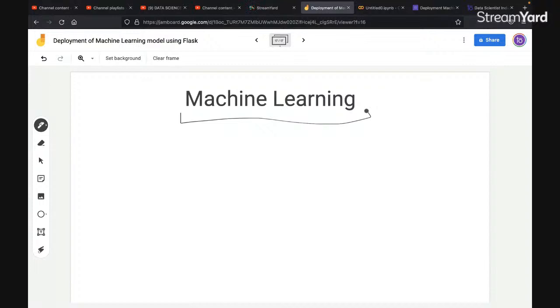Perfectly fine. So when we talk about machine learning, it means we are training a machine or training a computer so that it can do its task on its own. It doesn't need to be dependent on a human to perform. Right.